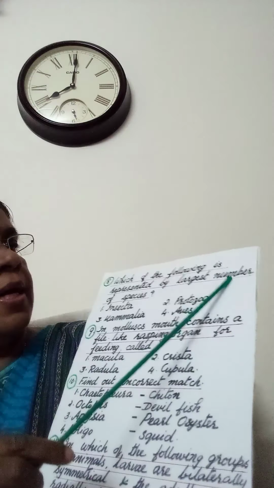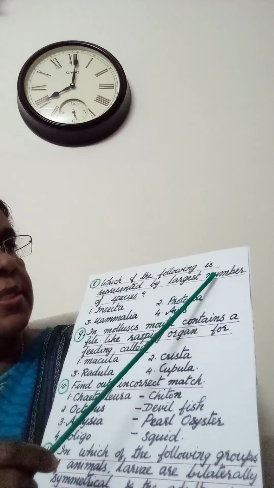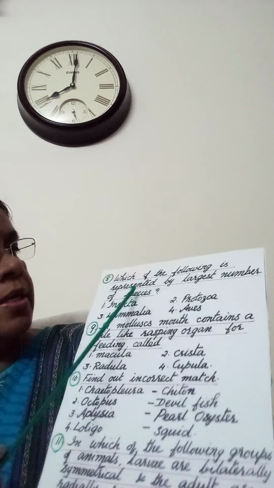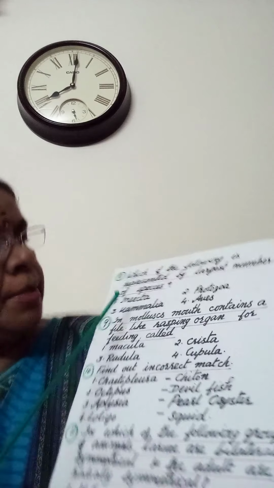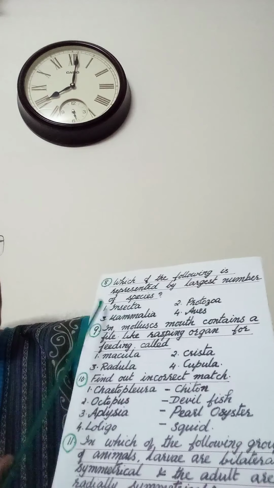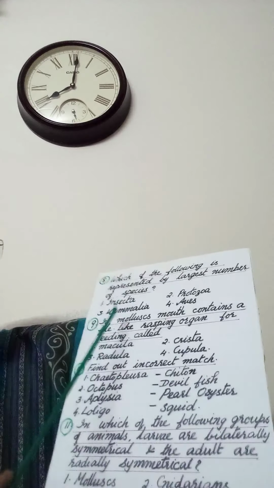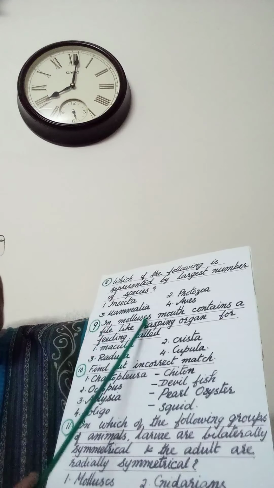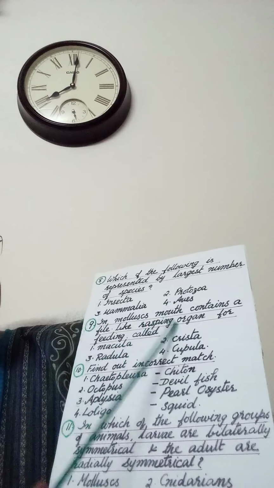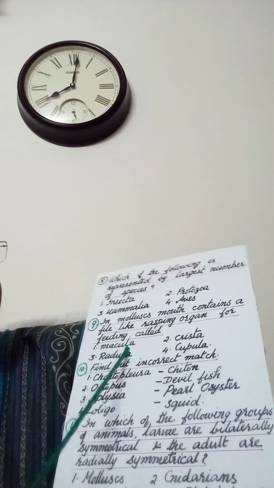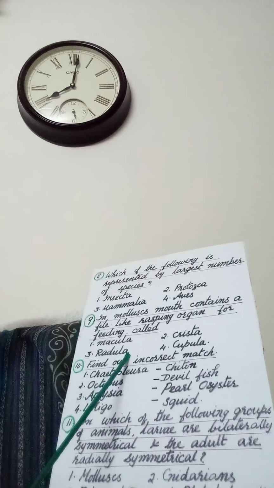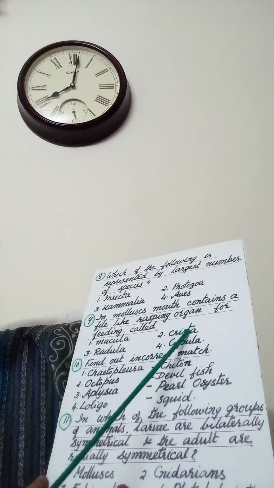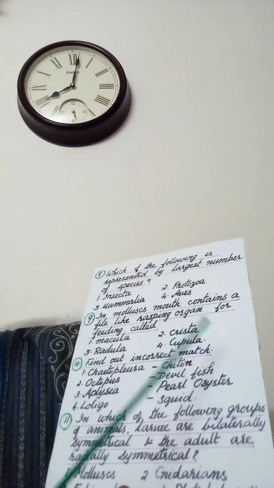Then next question. Which of the following is represented by largest number of species? We have studied largest phylum is Arthropoda. Here largest number of species. Options are 1. Insecta, 2. Protozoa, 3. Mammalia, 4. Aves. Answer 1. Insecta. Then, in mollusks, mouth contains a file-like rasping organ for feeding called 1. Macula, 2. crista, 3. radula, 4. cupula. Answer radula. Macula, crista and cupula, that is found in the ear.